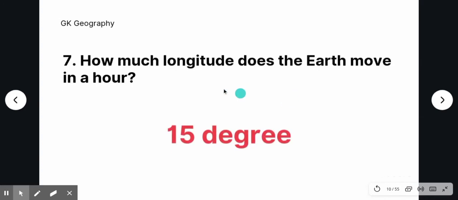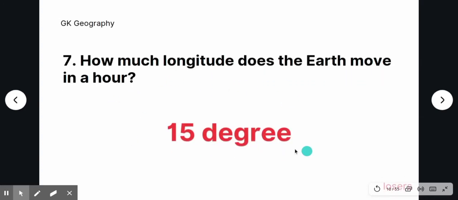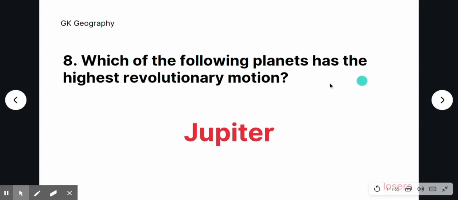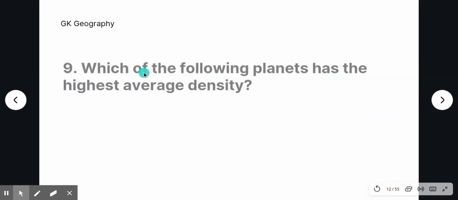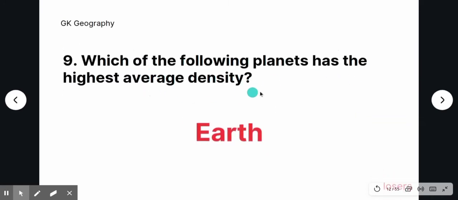How much longitude does the Earth move in an hour? 15 degree. Which of the following planet has the highest revolutionary motion? Jupiter. Which of the following planet has the highest average density? Earth. Earth has the highest average density.